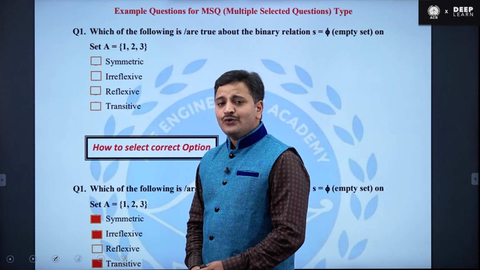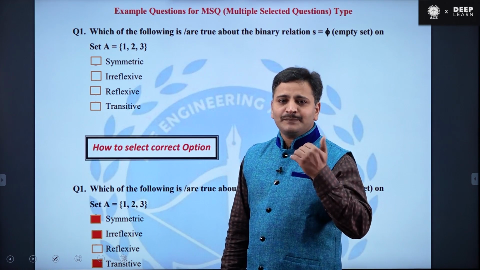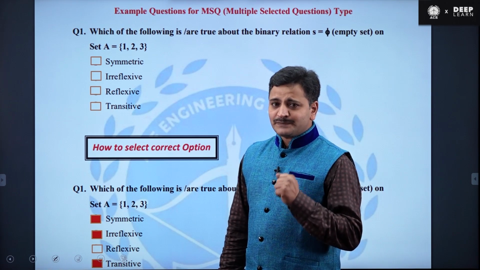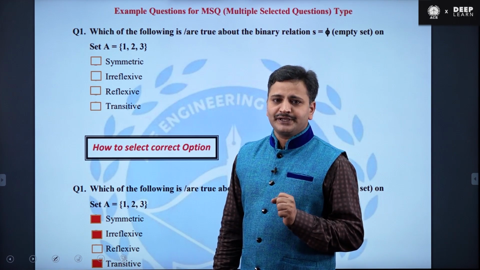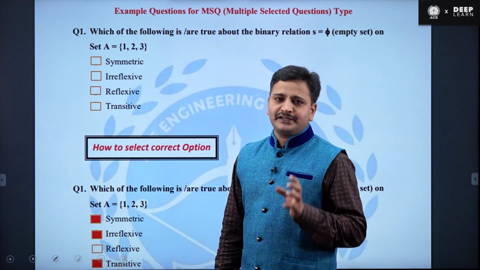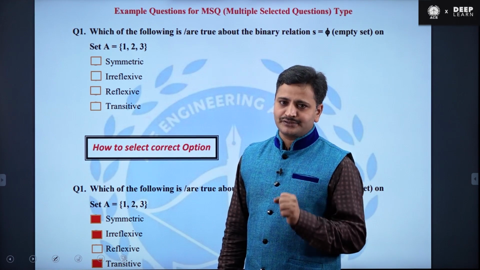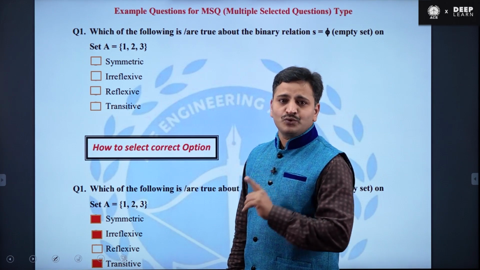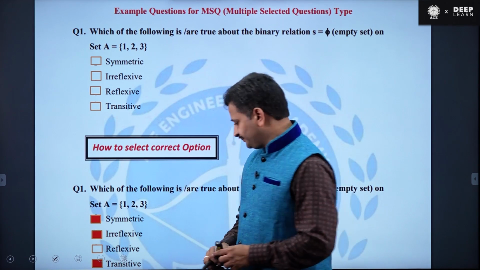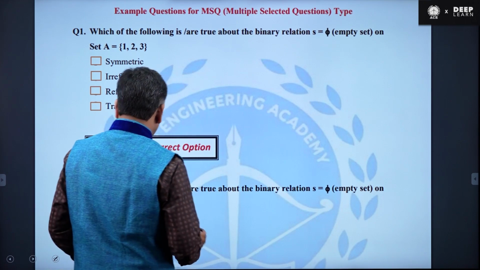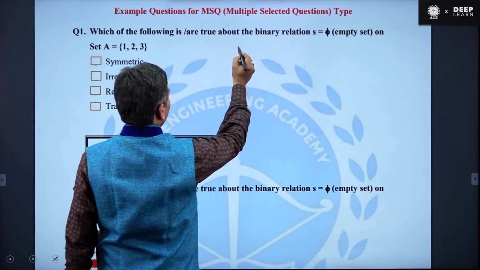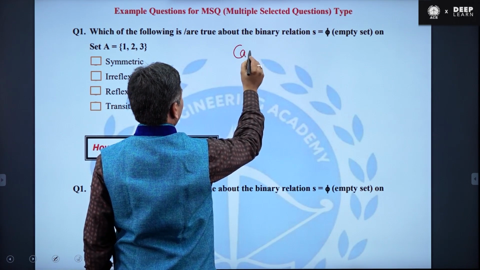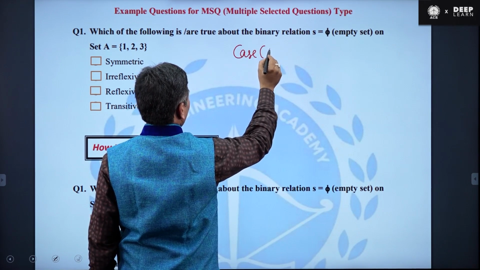Then how do you score marks in multiple select questions? I'll explain by taking different possible cases so that you will get more clarity about answering multiple select questions. Please have patience and listen to these 3 cases, because this section is most important for the students. Let me explain the different cases. The first case, Case 1.